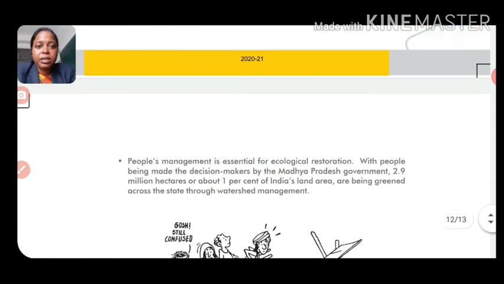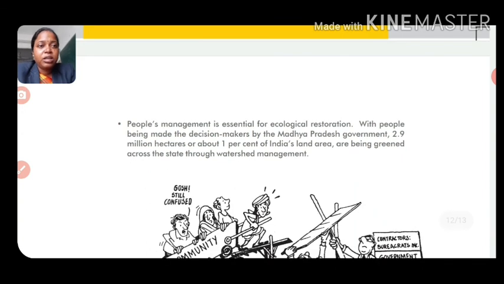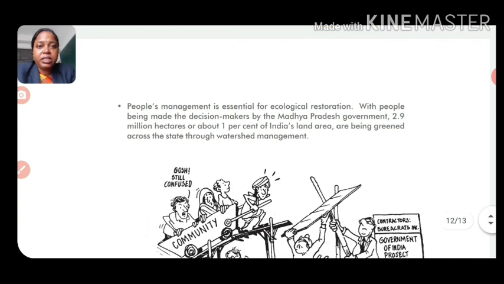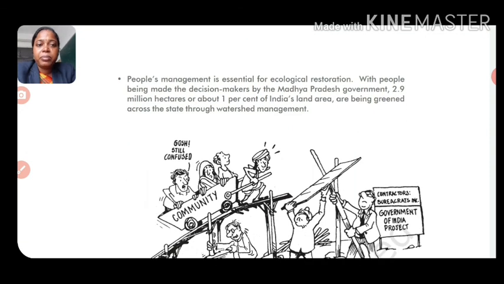So like this, people's participation also improves the conservation of land and soil. People's management is essential for ecological restoration. With people being made the decision makers by the Madhya Pradesh government, 2.9 million hectares, or about 1% of India's land area, are being greened across the state through watershed management. About watershed management we can learn in our next chapters.